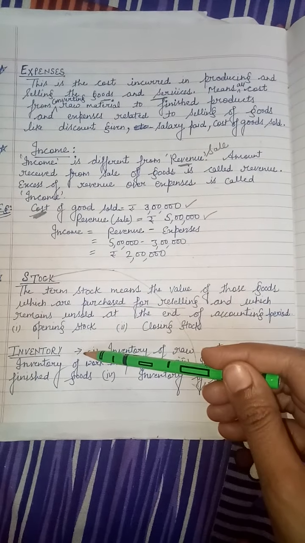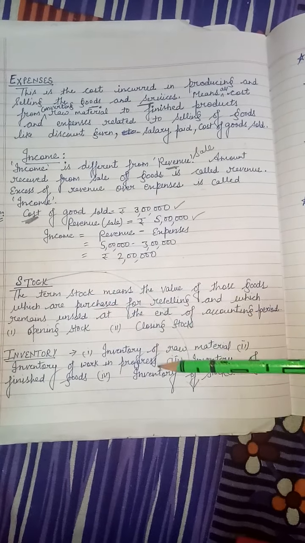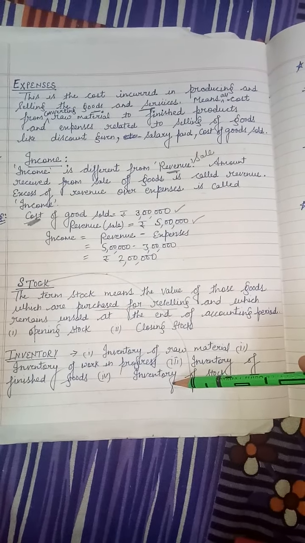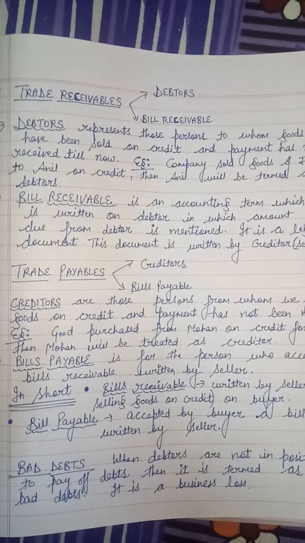So inventory is wider than stock. Stock is included under inventory. Clear? Expenses, income, stock and inventory.